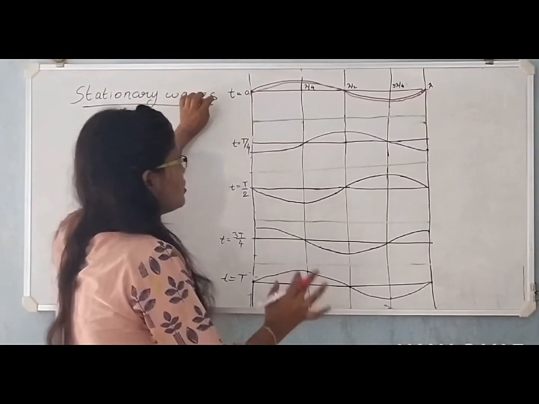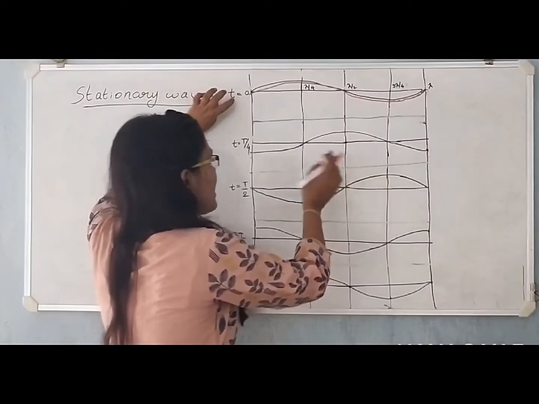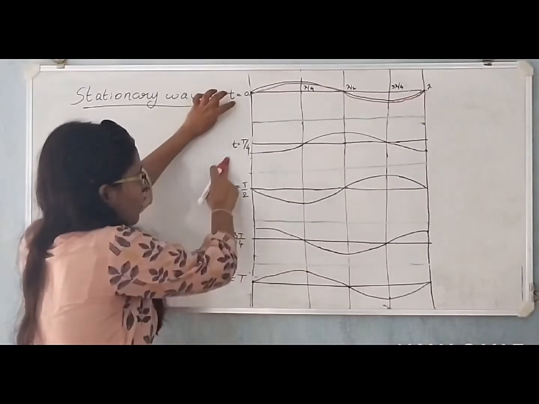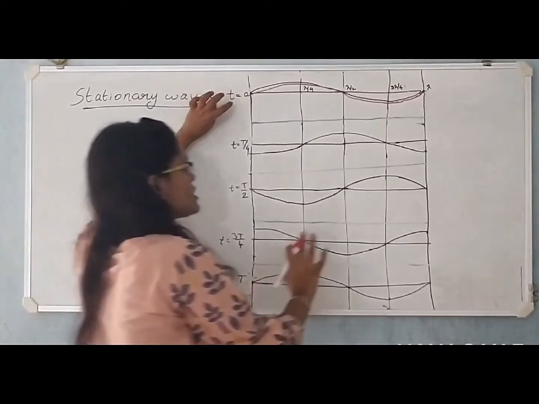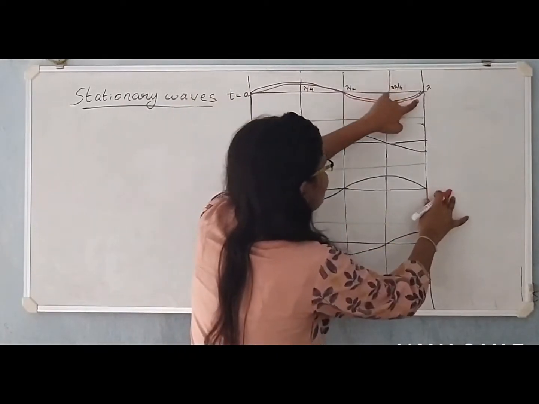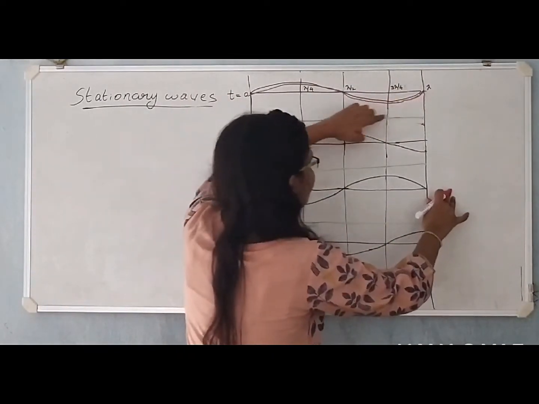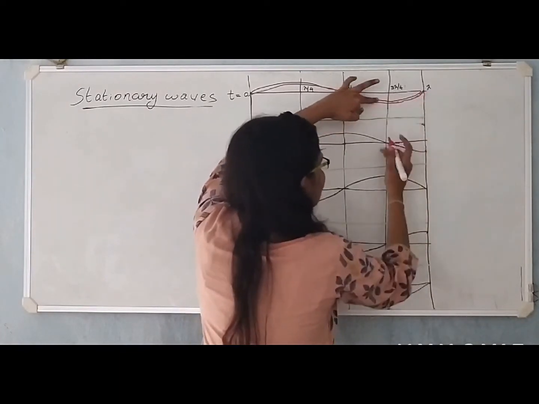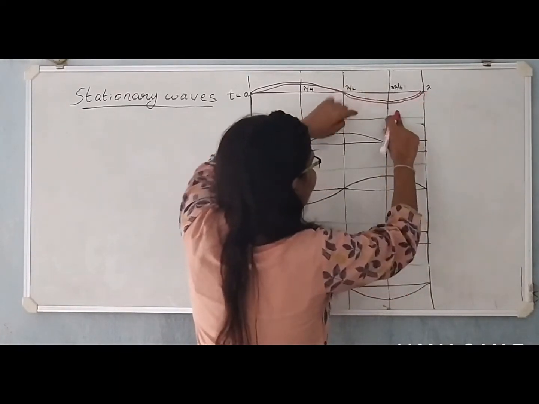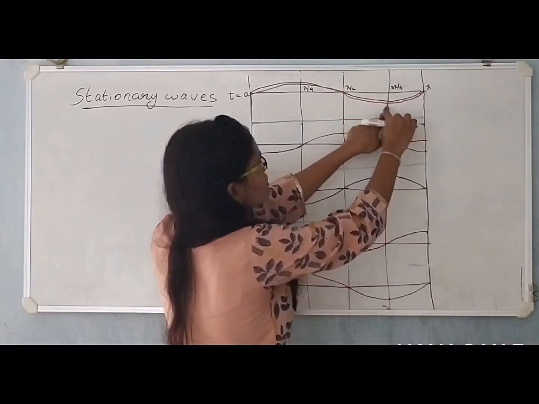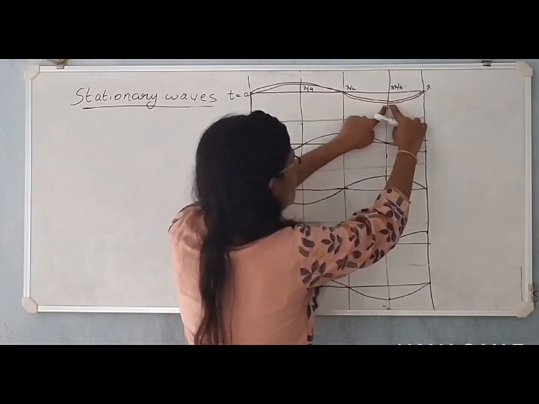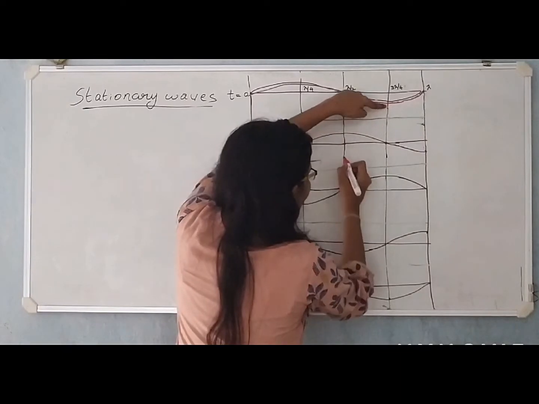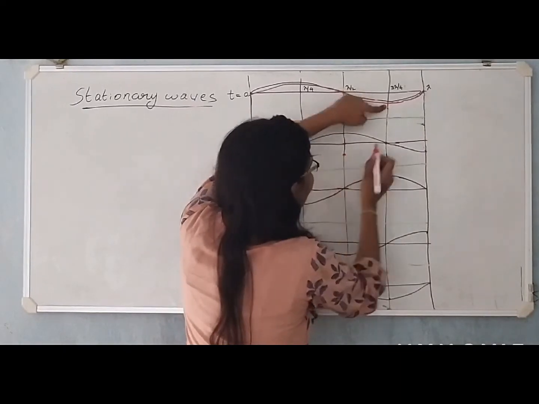Now let us look at how the reflected wave travels in this section after every interval of T by 4 seconds. Now here is a node. Since it is traveling in this direction, we have to consider that this is a node. Now this node is transferred here, so the node will be here now. Here is a trough of the red wave, so that trough gets transferred here.